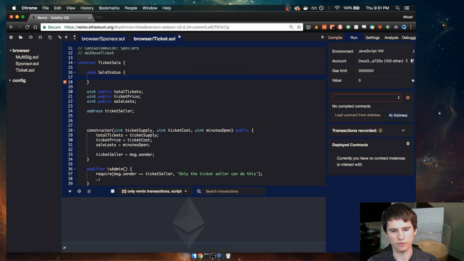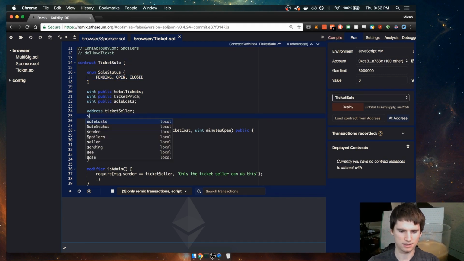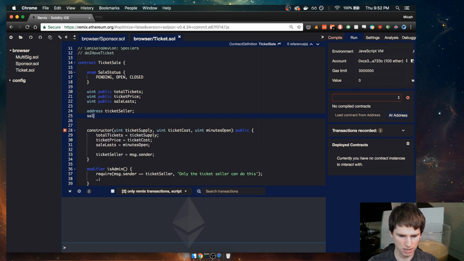If you're not familiar with that, it's basically a nicety around using numbers to track state. So I'm going to have a pending state, an open state, and an ended or closed. Let's do closed. And then we're going to have a status, which is a sale status. That's the type, and it's going to be called status.